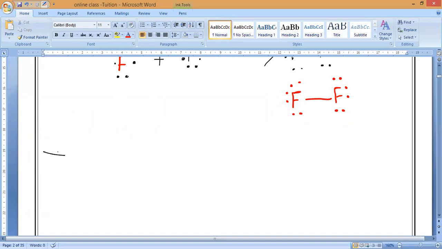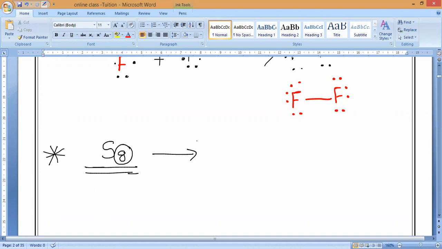I taught you already. What is the atomicity of sulfur? Please respond. 16, sir. Atomicity I am asking. Monoatomicity, diatomicity, polyatomicity, like that I said to you. Do you remember? Nobody is answering. Okay, 8. So 8 atoms of sulfur will always combine together. They will never be alone.